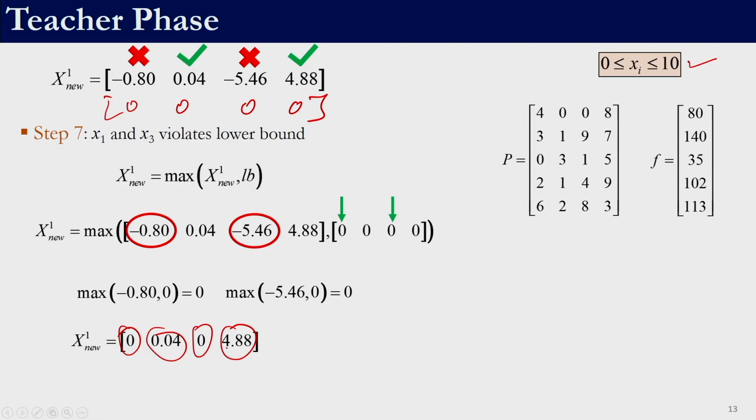This solution is within the bounds. Here we can see that these two variables did not violate the bounds, so they are retained in the new solution as such, right.